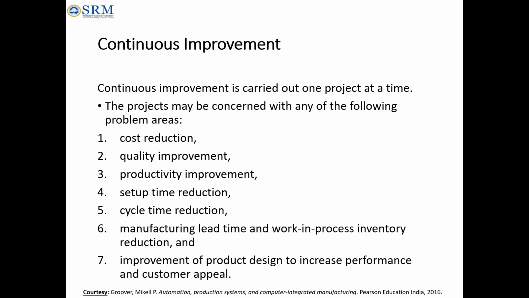But in mass production, once they set up, if product outputs are coming constantly, they won't invest much time in trying to reduce the setup time, reduce the cycle time, or improve the quality, because it is mass production.